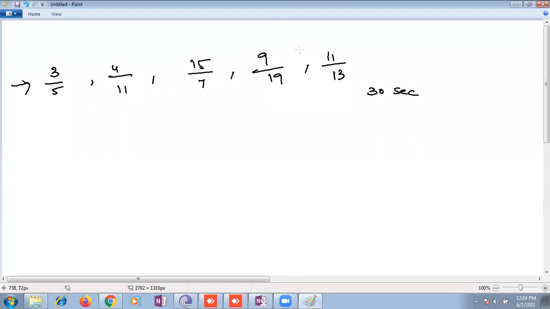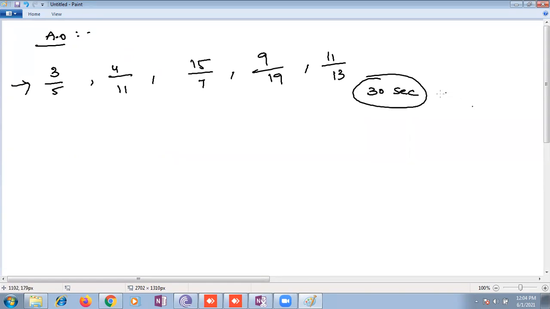Anyone, please let me know. Can you do this in 30 seconds, children? Ma'am, can you repeat what we need to do? You're supposed to compare the fractions, or arrange them in ascending or descending order, within 30 seconds.